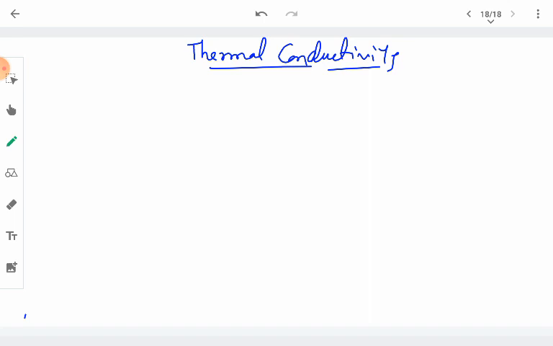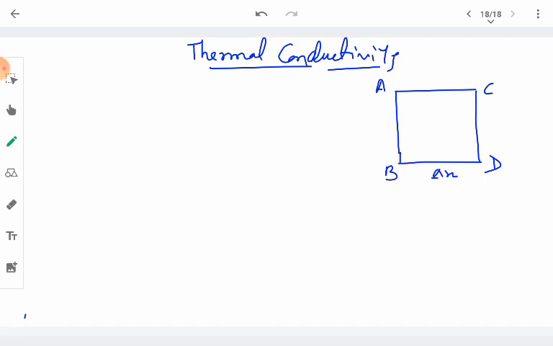Suppose that we have a cube of some metal just as this. This is the face A of the cube, and this is the opposite face B. Or let us call them AB and CD for easy understanding. AB is one face and CD is the other face, and both faces are at a distance, for example dx or delta x.